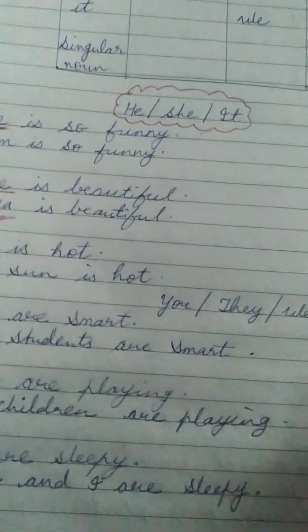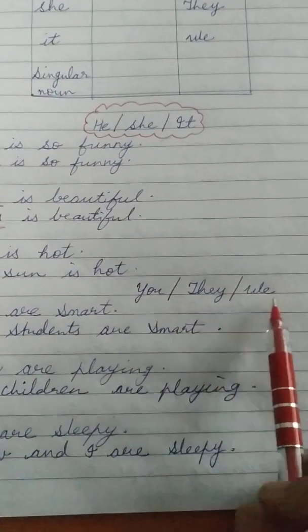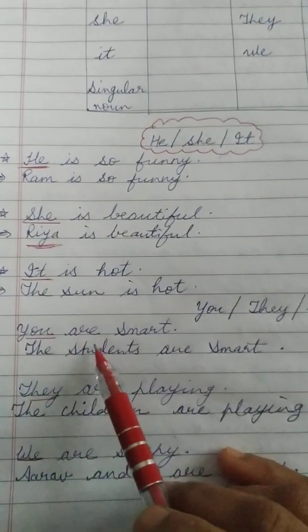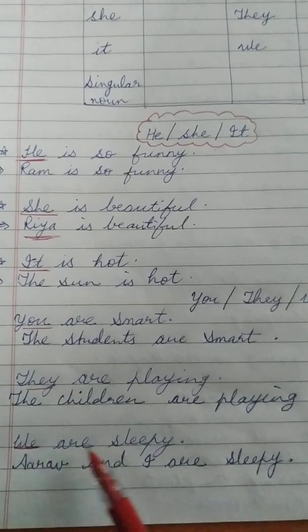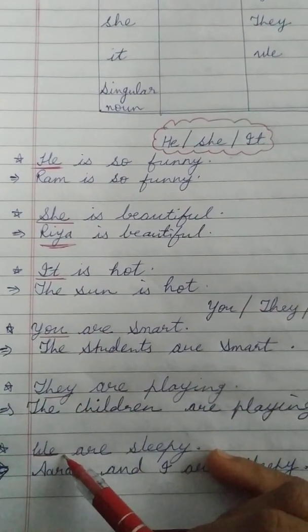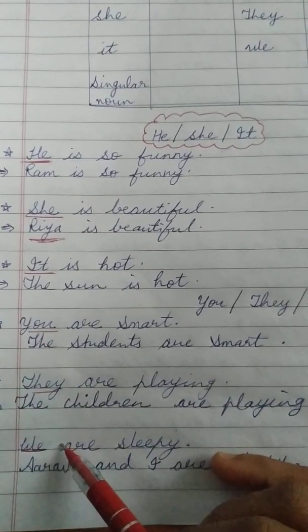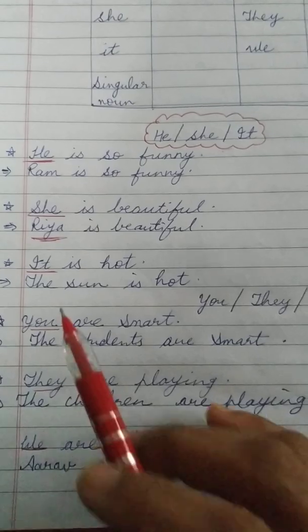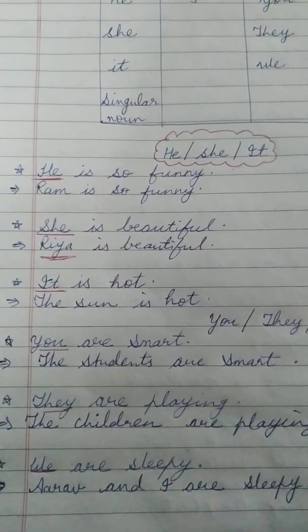Let's see some more examples. Are is used with you, they and we. You are smart. They are playing. We are sleepy. Here you, they and we are pronouns, and still we can use nouns.